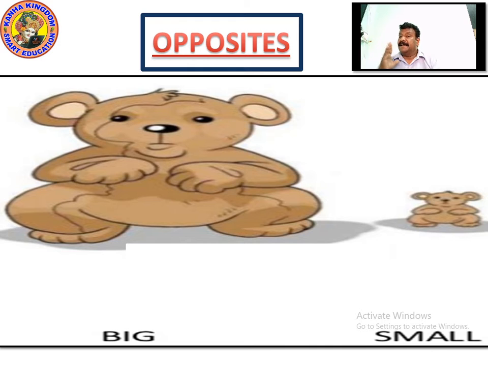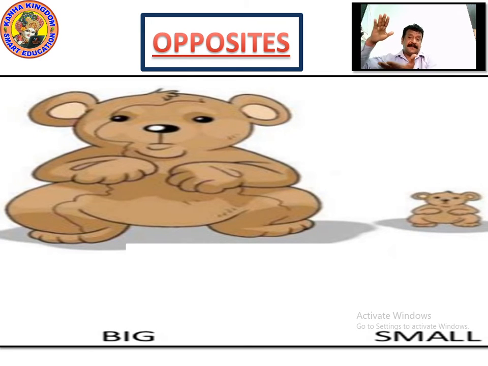When you speak about big and small, you can see the difference. Big, small, small, big. Small means according to its size, it is shown as small. According to the size of this teddy, this is a bigger one.